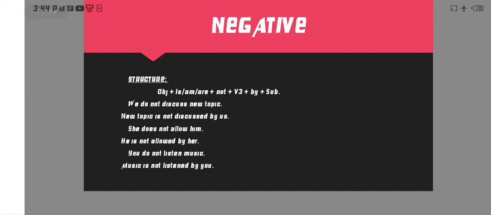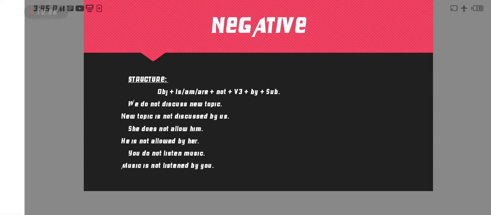She does not allow him. So how can we make it? First we put here object he, then is according to the helping verb, and then not to make a negative sentence, and then the third form of allow, allowed, and then by, and last one we put here the subject.